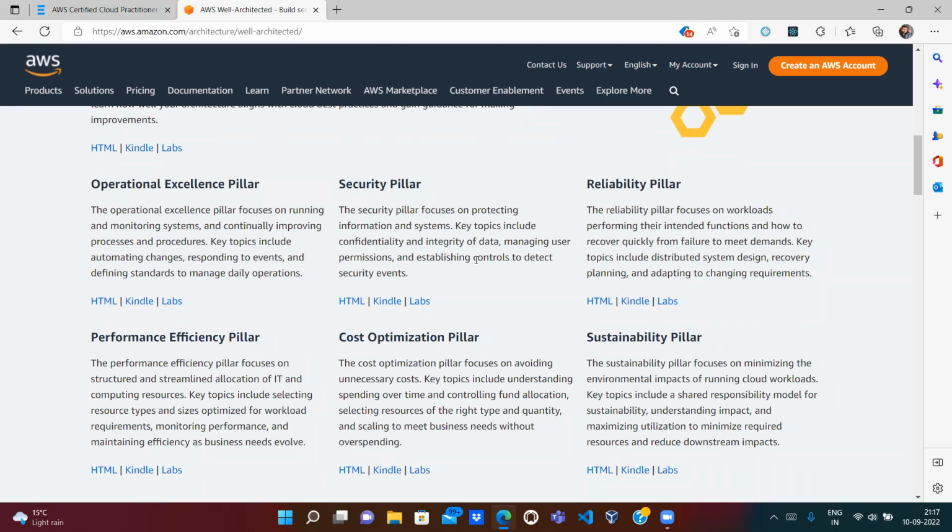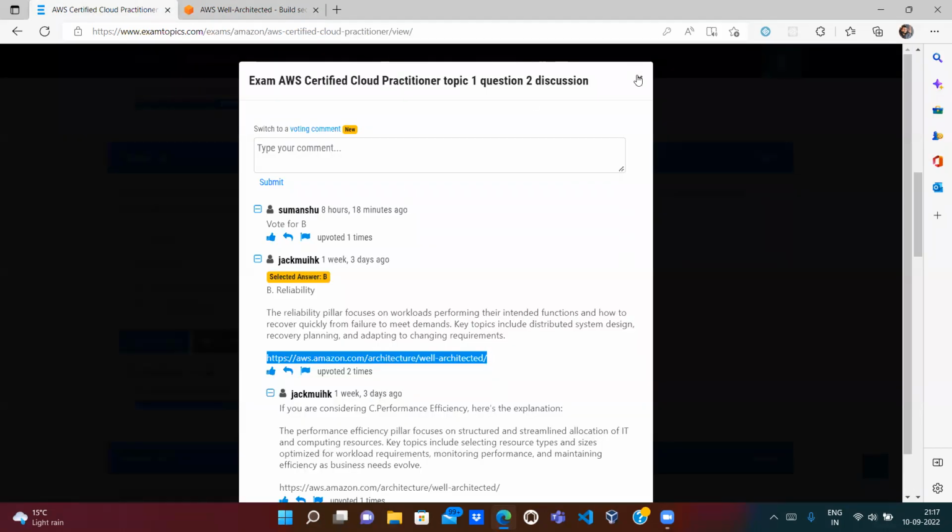Security pillar: we should make sure that we attach the correct security groups, and ensure integrity of the data and encryption. Reliability pillar: it should meet future demands, or it should automatically recover. Performance pillar: maybe we can better monitor our workloads. Then cost optimization and sustainability. So these are the 6 pillars. So the correct answer is reliability.